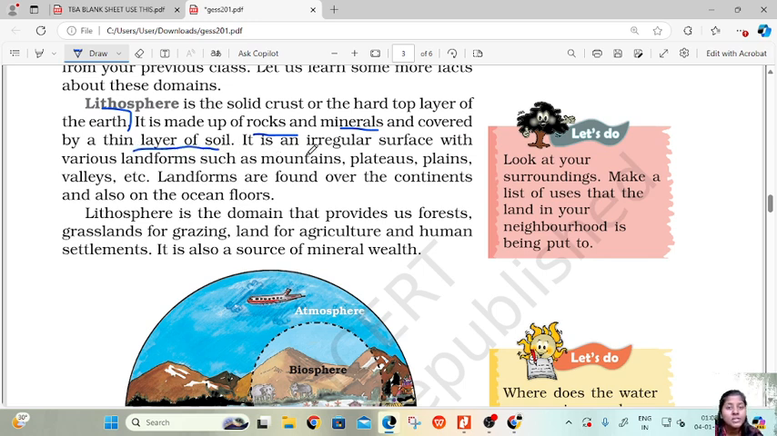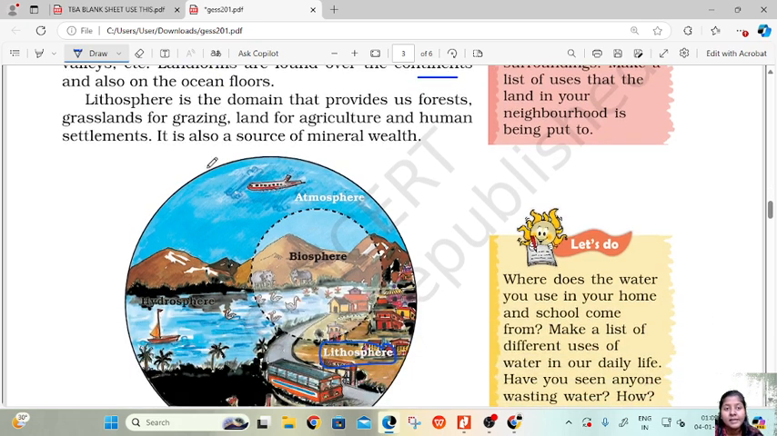Okay, so it is an irregular surface with various land forms such as mountains, plateaus, plains, valleys, etc. Land forms are found over the continents and also on the ocean floor. Then, lithosphere is a domain that provides us forest, grassland for grazing, land for agriculture and human settlement, and it is also a source of mineral wealth. So the lithosphere provides us with everything, that is forest, grassland.